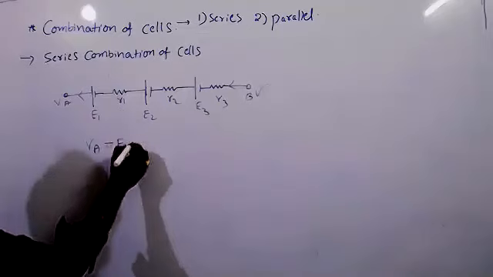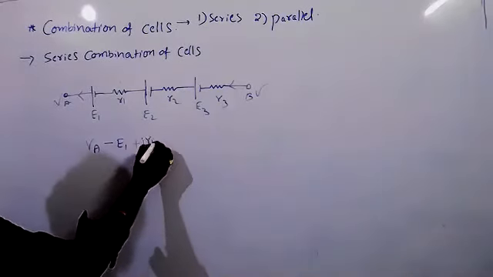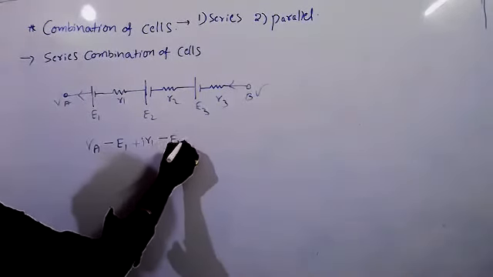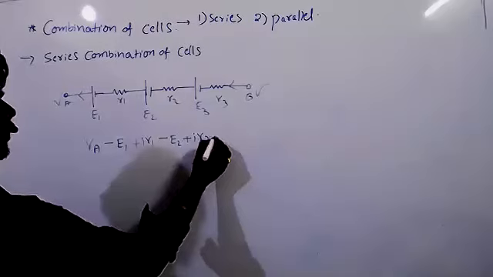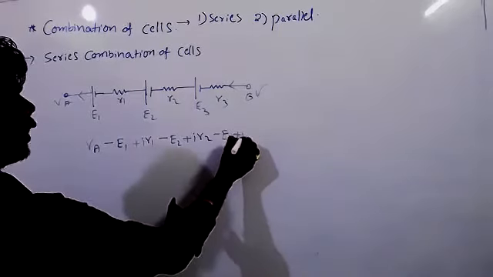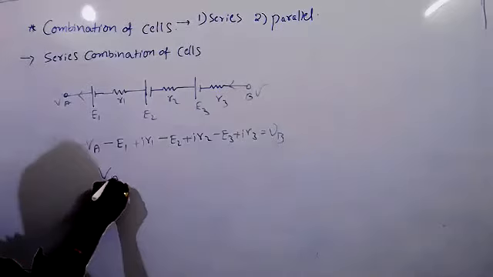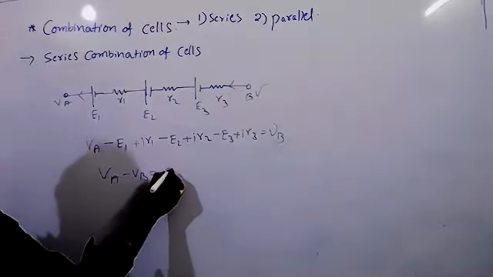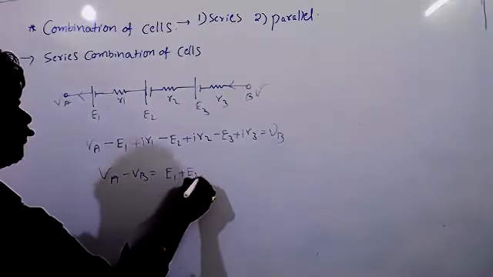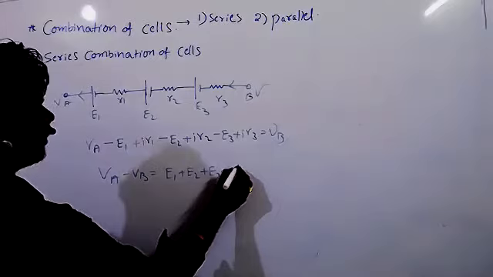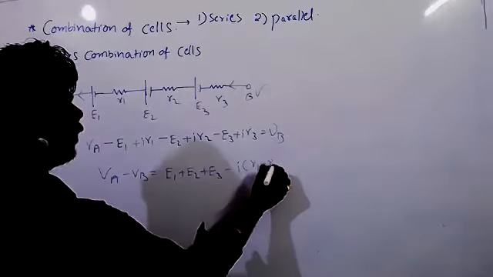So current is coming like that: plus IR1 minus E2 plus IR2 minus E3 plus IR3 equal to VB. Then VA minus VB equal to E1 plus E2 plus E3 minus I common R1 plus R2 plus R3.